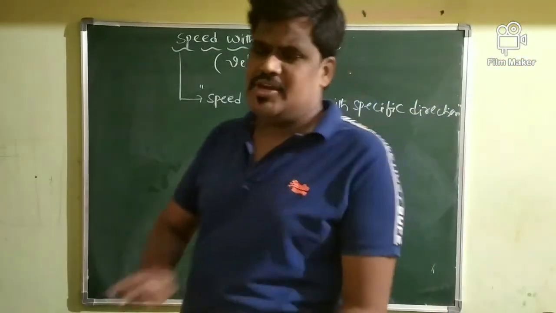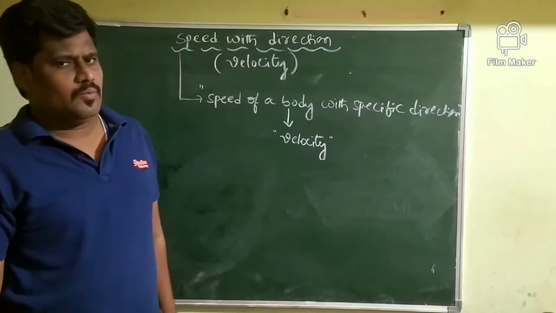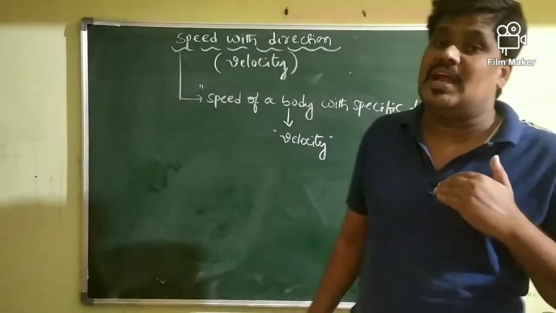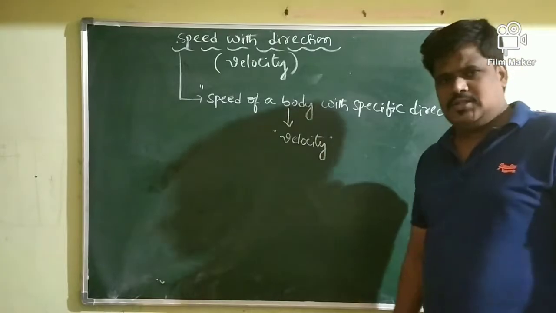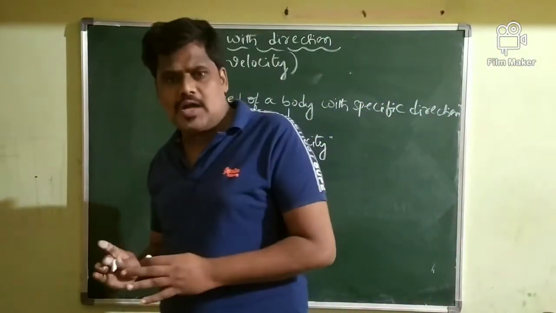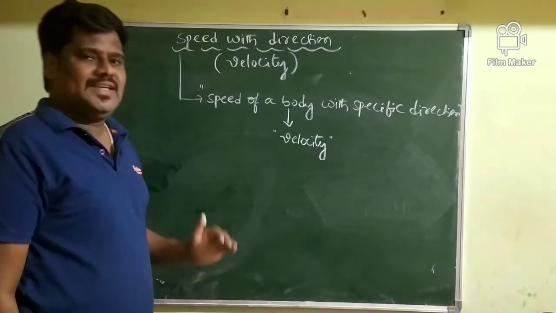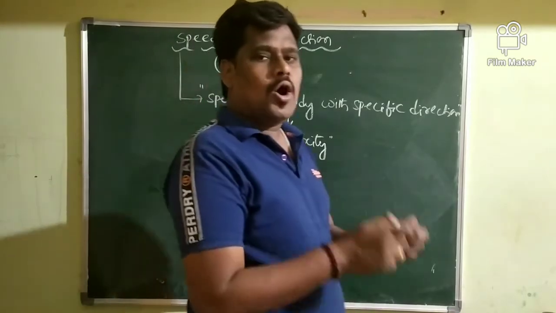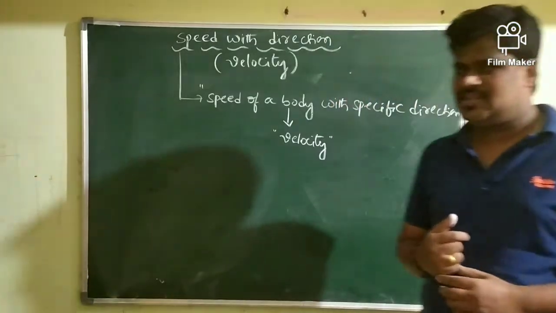So what is the major difference between speed and velocity? Speed tells us how fast the body is moving. The speed will give us information about how fast the body is moving. But velocity will explain how fast and in what direction the body is moving. Concentrate on this sentence.